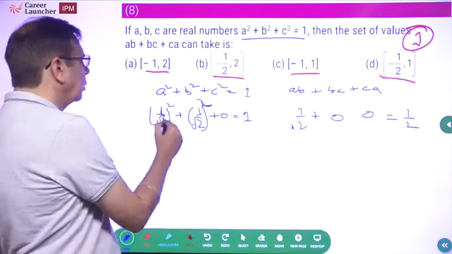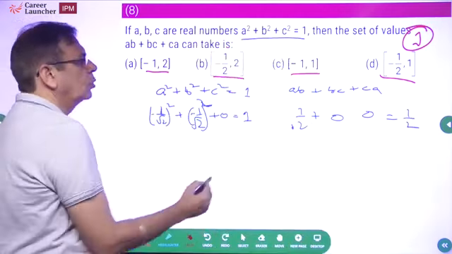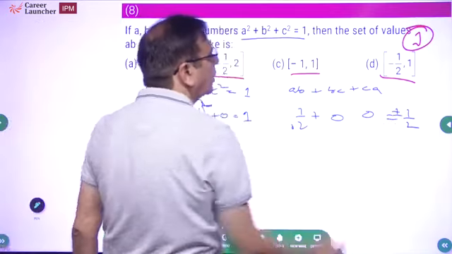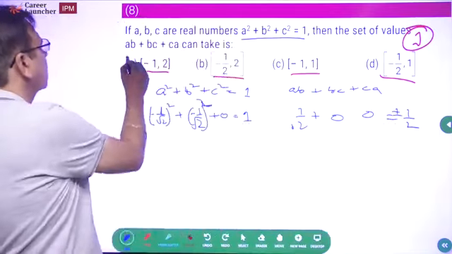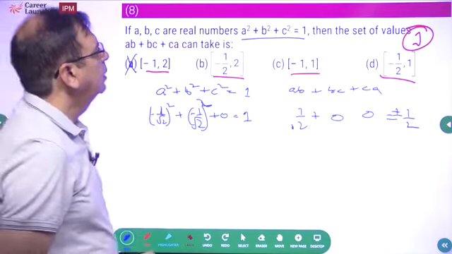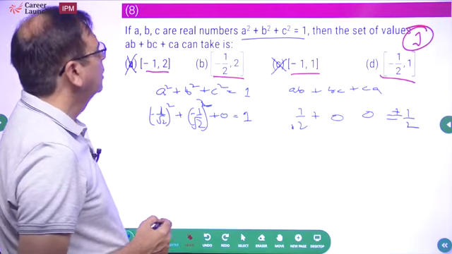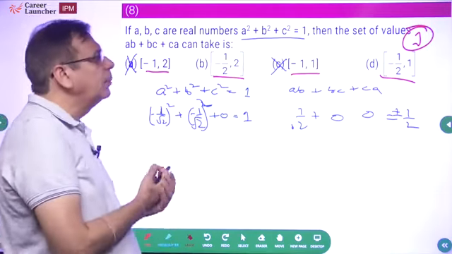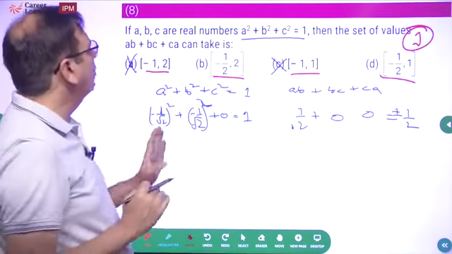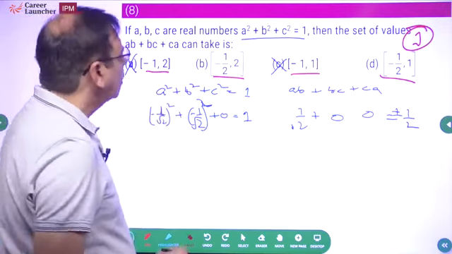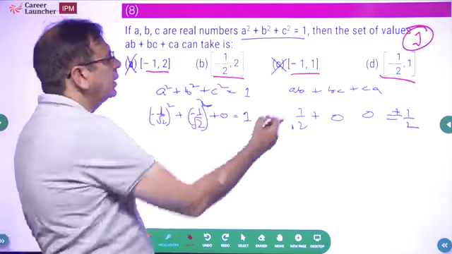And this could be both plus minus 1, so this could be plus minus half. So your answer for the left hand side will definitely be plus minus half. The lowest value will be minus half. So your answer will be either B or D. Now look at the other part. Can this be greater than 1?